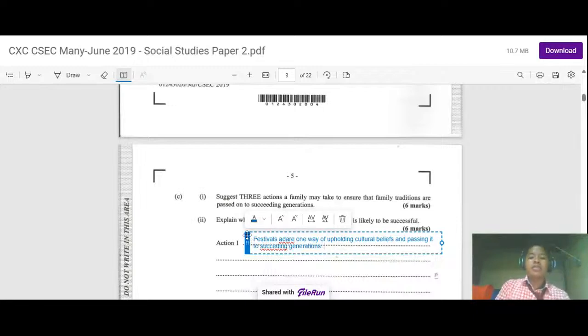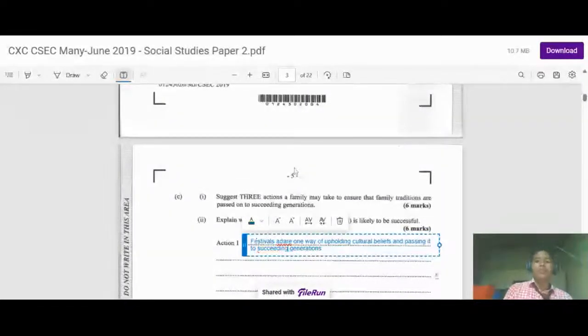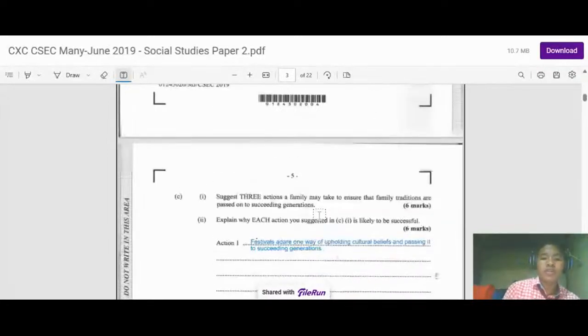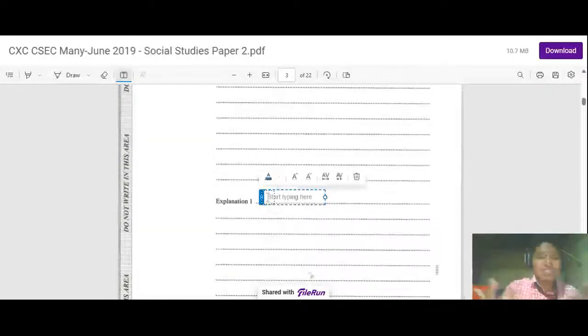And another thing that parents could do when it comes to passing on their family traditions to succeeding generations is telling stories of the past. And it asks here, why is this likely to be successful? So explanation.